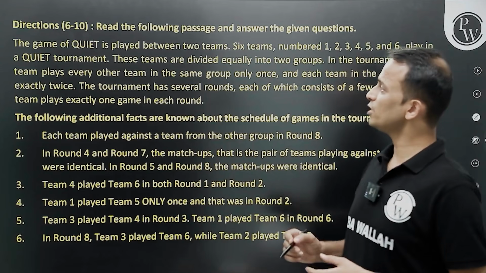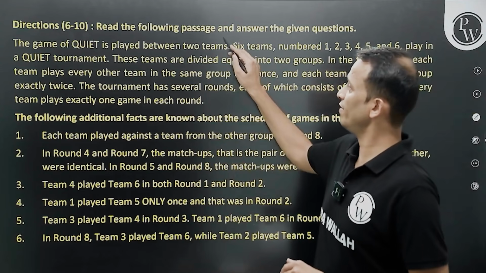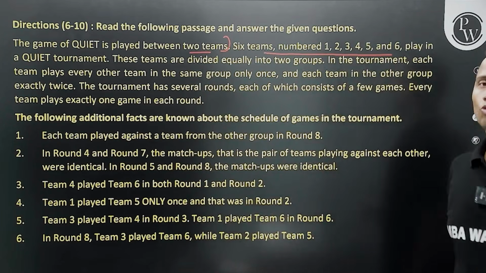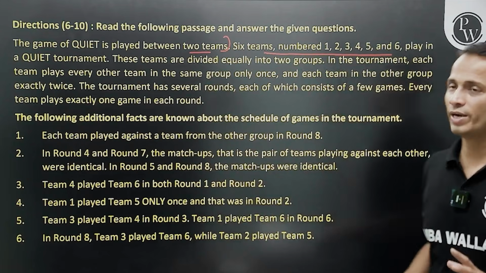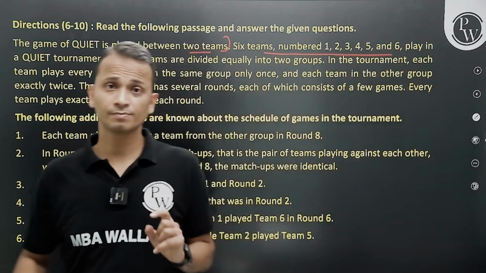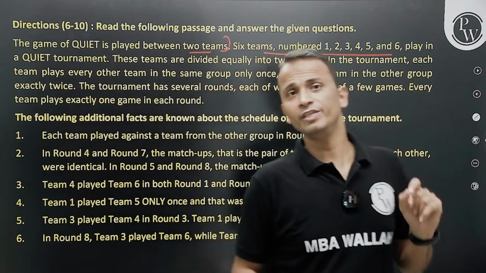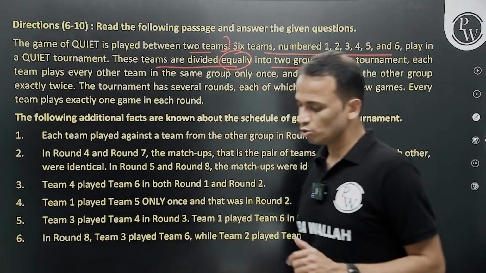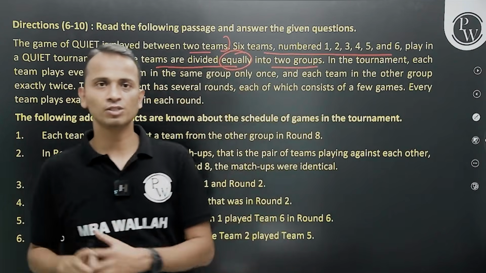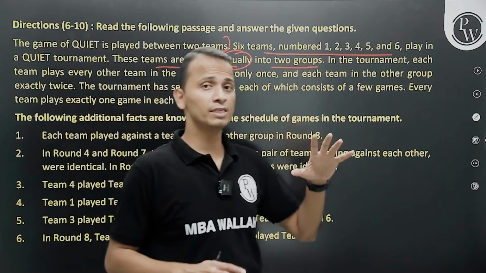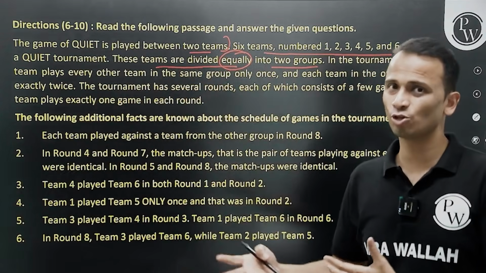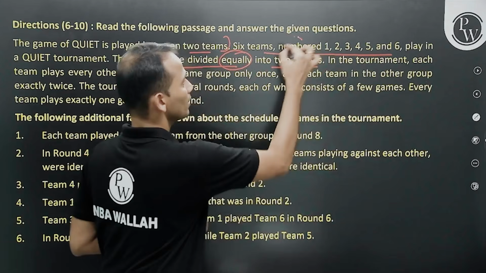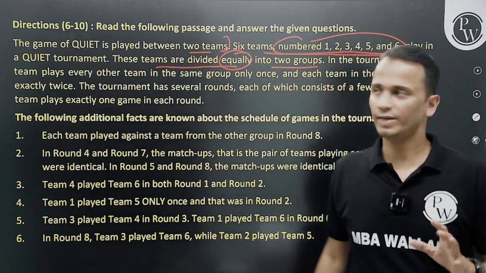So the question says a game of quiet is played between 2 teams. Whatever the game is, it is played between 2 teams. 6 teams numbered 1, 2, 3, 4, 5, 6 play in a quiet tournament, wherein one game is played between 2 teams. Now these teams are divided equally into 2 groups. So 3 teams in one group, 3 teams in another group, but we don't know which team is in which group. Carefully note, these are numbered teams.